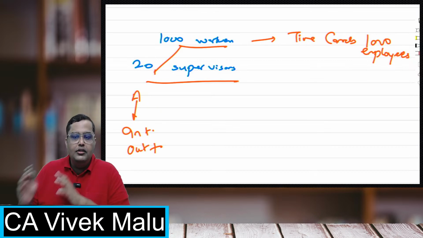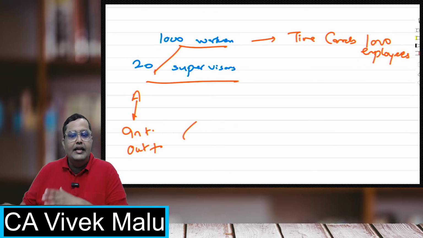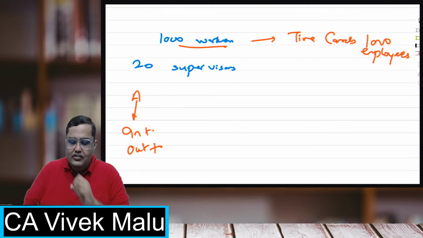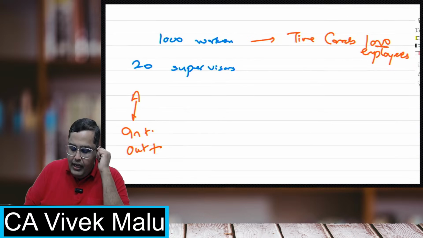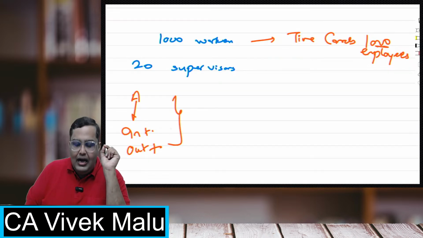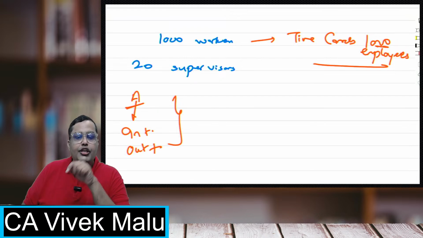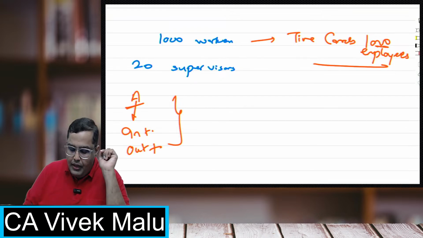Similarly, the next employee will also do like that. And this is how time cards are maintained on an employee to employee basis. So what will this time card record? This time card will record how many hours this employee has worked under job A or under supervisor A. It will not just record when he has attended and when he has not. It will actually record how many hours he has worked.